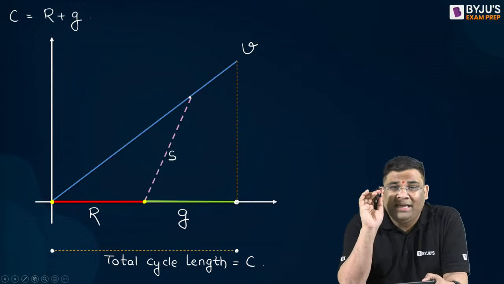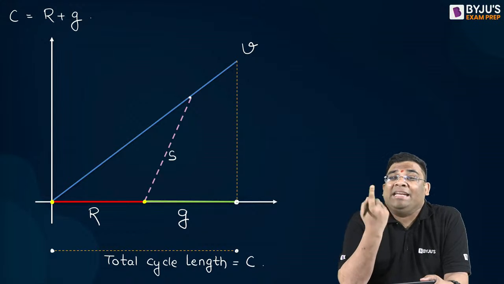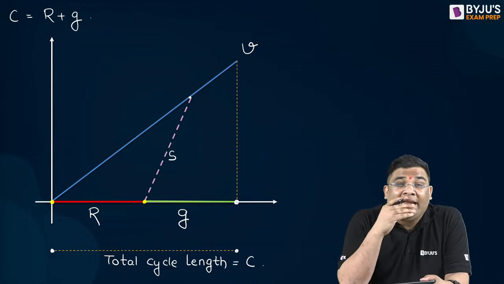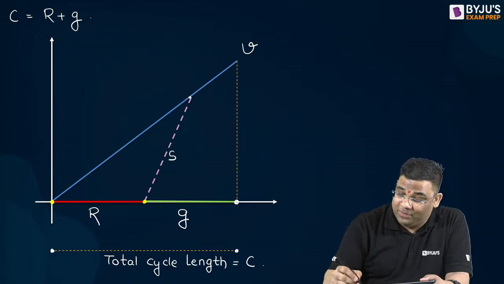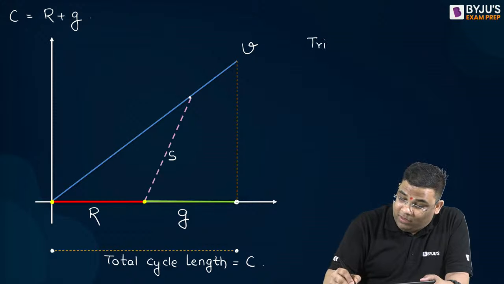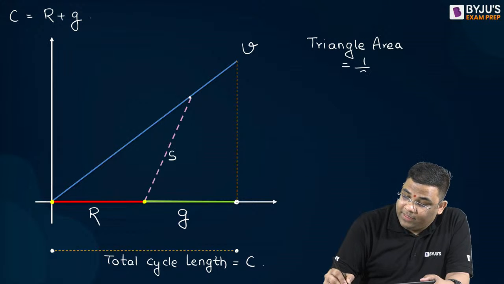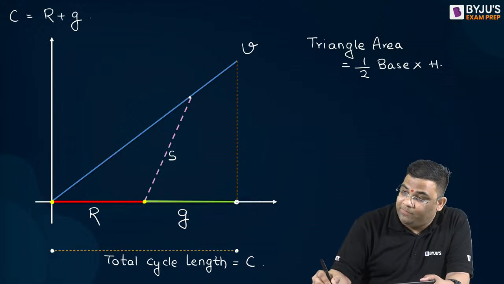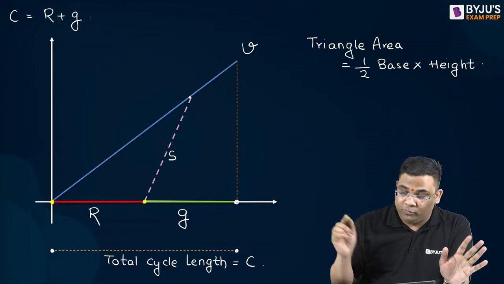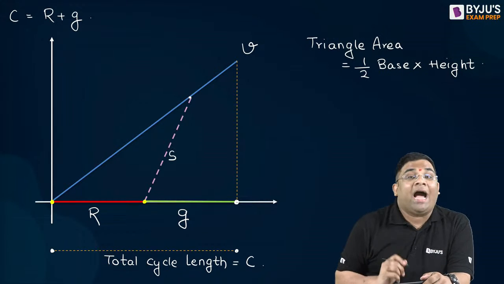This area will be, this is a triangle, right? Now what's the area of a triangle? Triangle area is half base into height, right? Very simple. Now we will study very simple geometry. Half base into height.